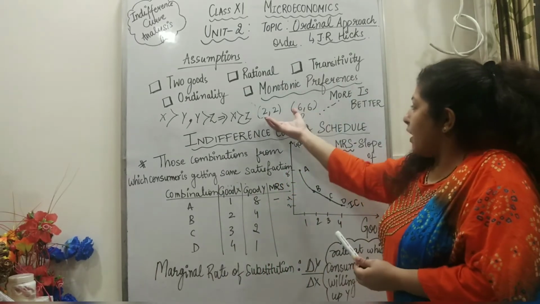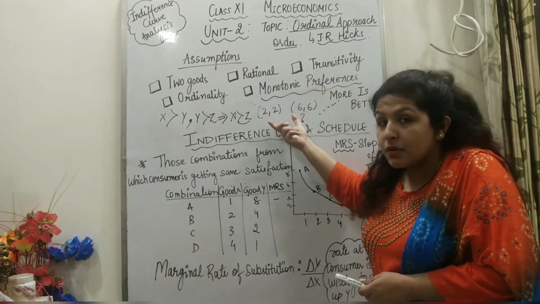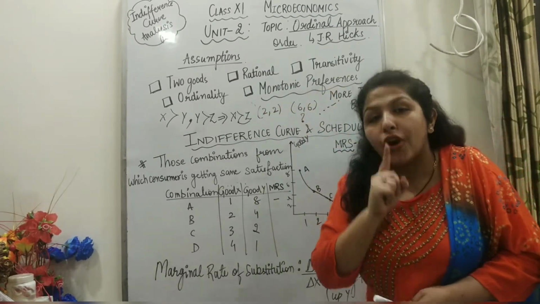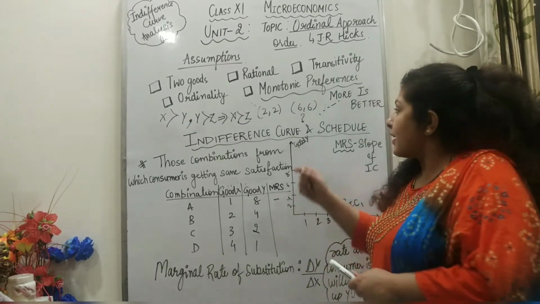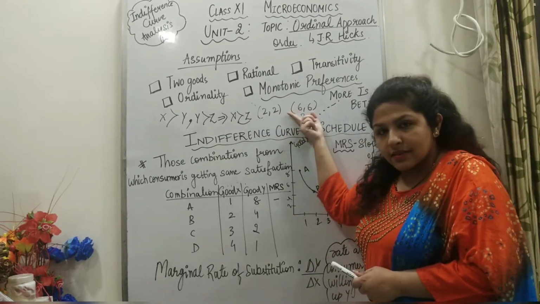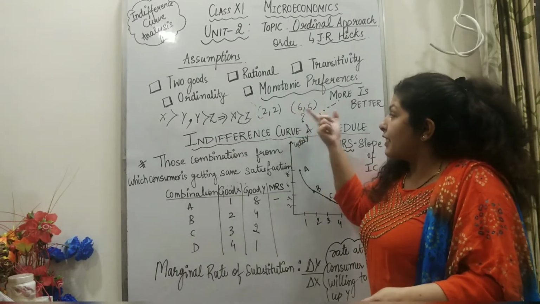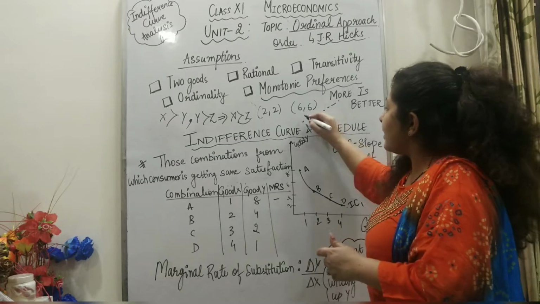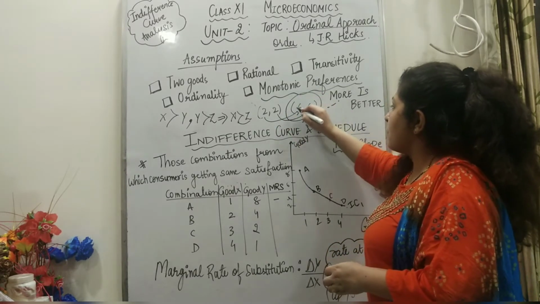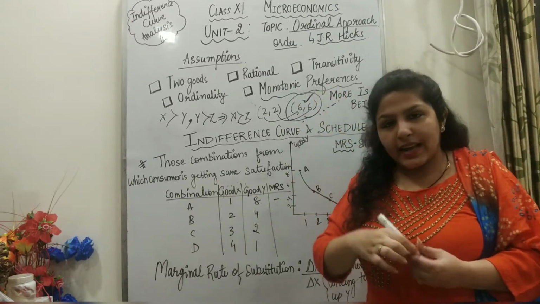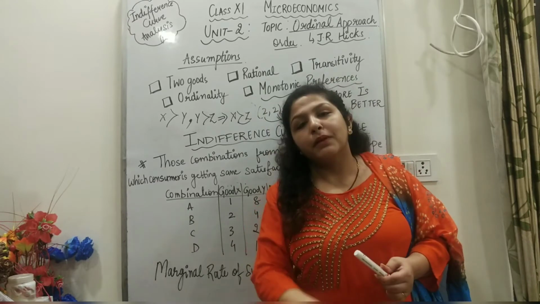So let's say I'm speaking the definition, listen carefully. Monotonic preference: a consumer's preference is said to be monotonic in a case where, out of given consumption bundles, he will prefer that bundle which has more quantity of at least one good and no less of the other, or more of both the goods. Either one is more, or you can say both are more, right? The other should not be reduced.